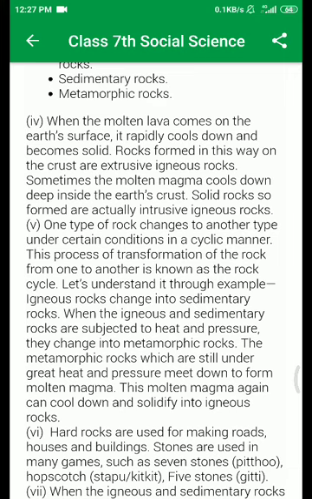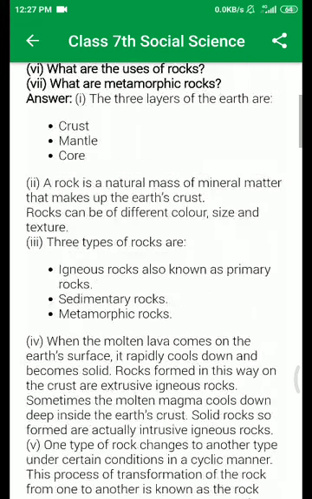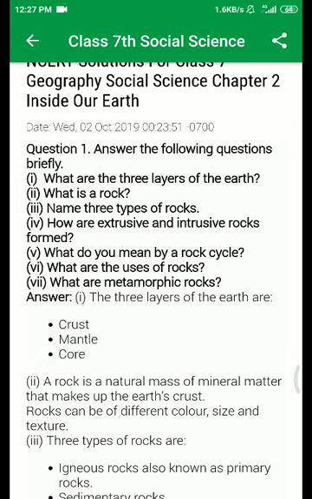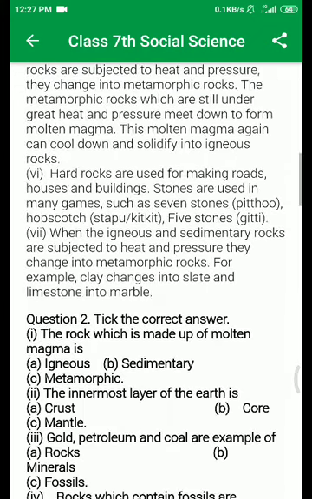So completely understand question number 5. It is a very important question. Okay, and the next question, question number 6 is, what are the uses of rock?